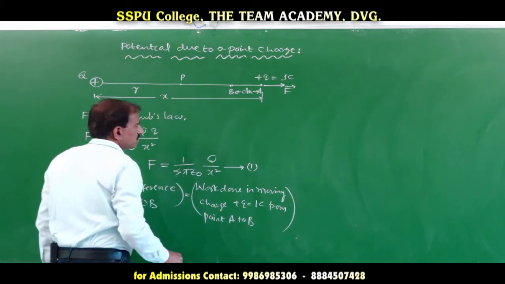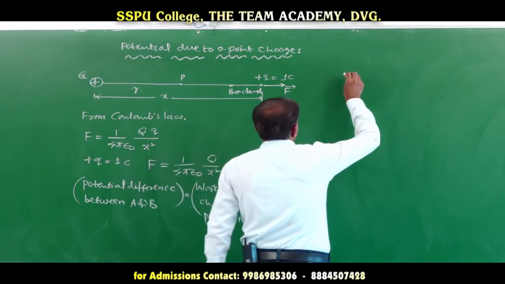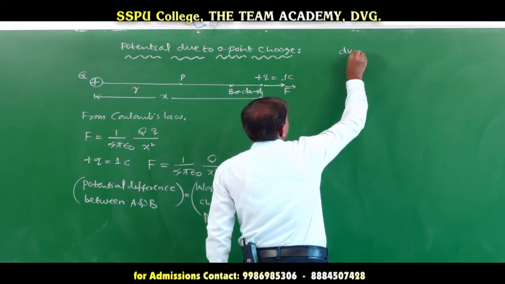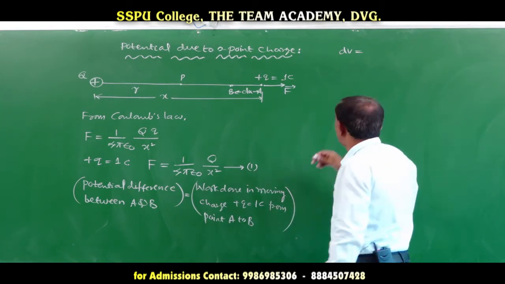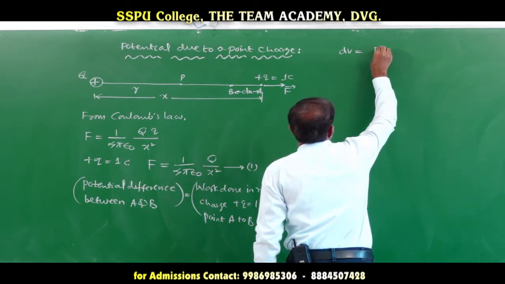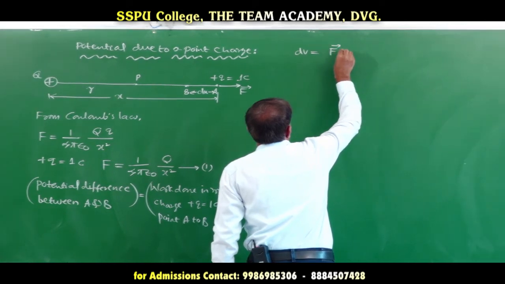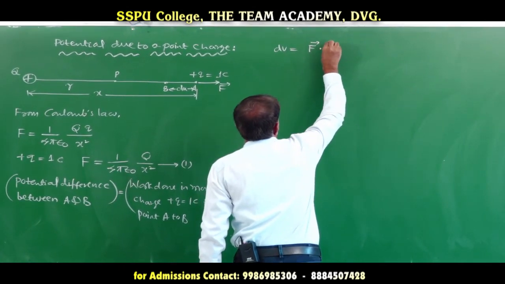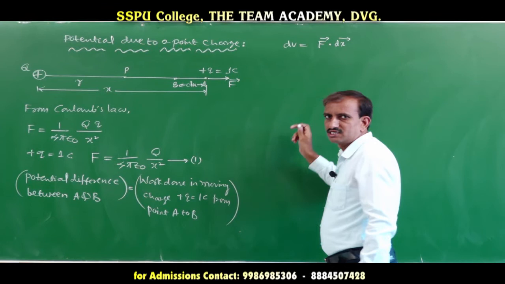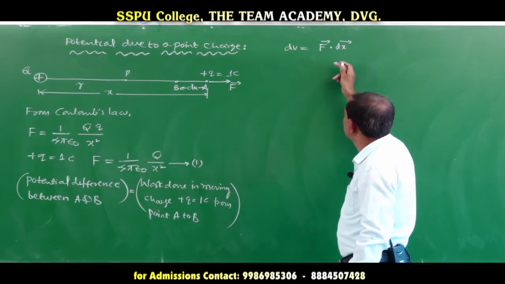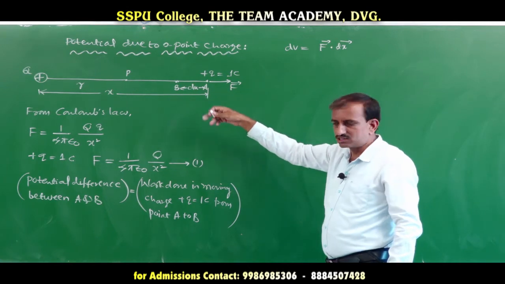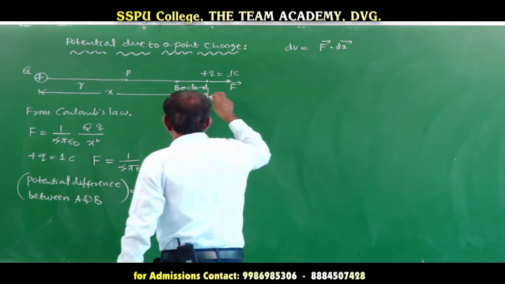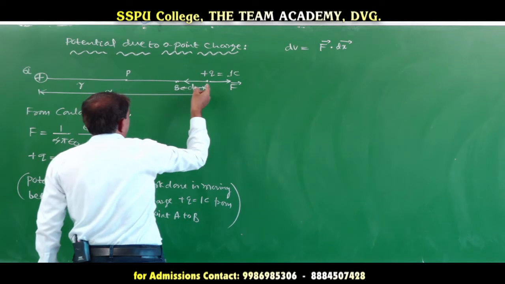Therefore, the potential difference dV is equal to the work done, which is force into displacement. It is the dot product of the two vectors, the force vector and the displacement vector. Here, the force and the displacement are directed opposite to each other. The force is in this direction, whereas the displacement vector is in this direction.